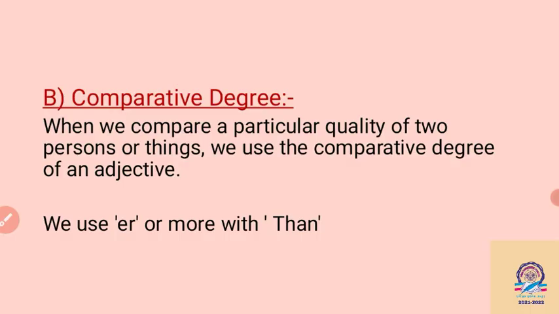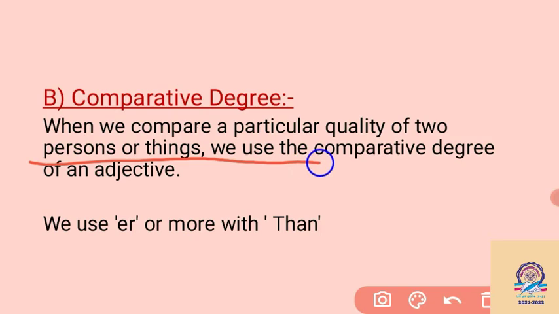Then we see the comparative degree. What is the comparative degree? When we compare a particular quality of two persons or things, we use the comparative degree of an adjective. In a comparative degree, we are comparing two things: two persons, two nouns, two things. So that is the comparative degree.